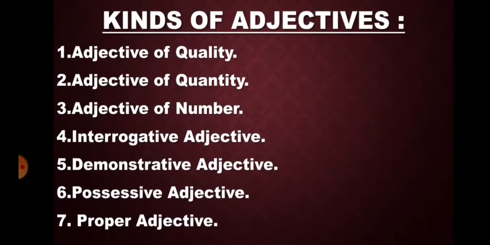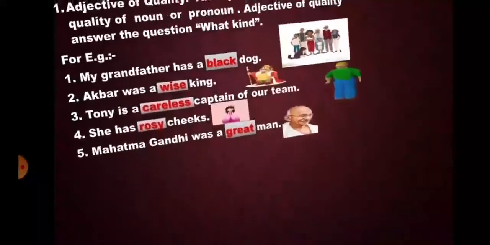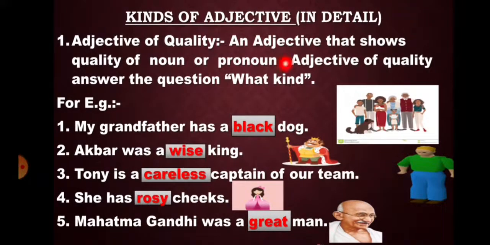Kinds of adjective: adjective of quality, adjective of quantity, adjective of number, interrogative adjective, demonstrative adjective, possessive adjective, and proper adjective. Kinds of adjective in detail. First one, adjective of quality. An adjective that shows quality of noun or pronoun. Adjective of quality answers the question what kind.